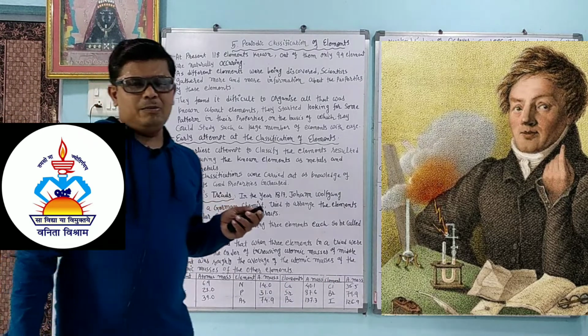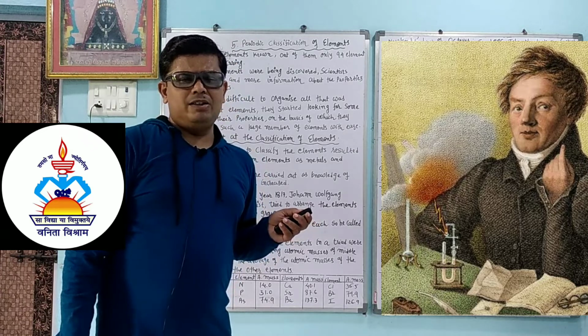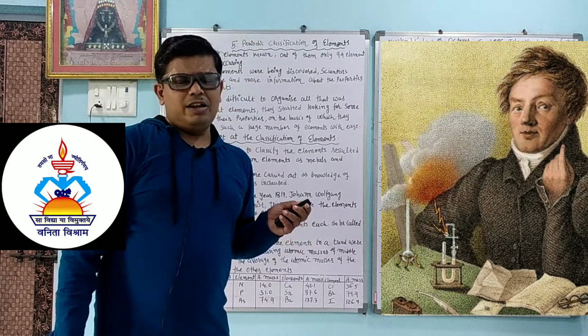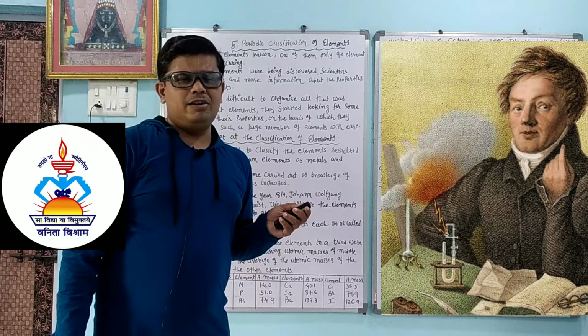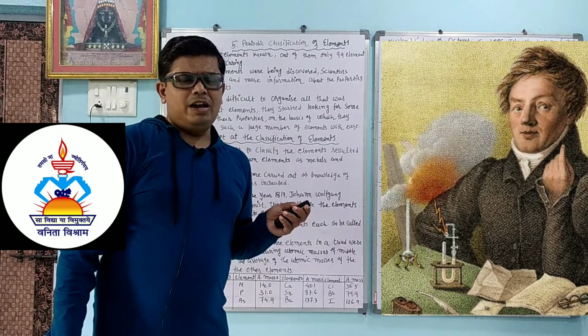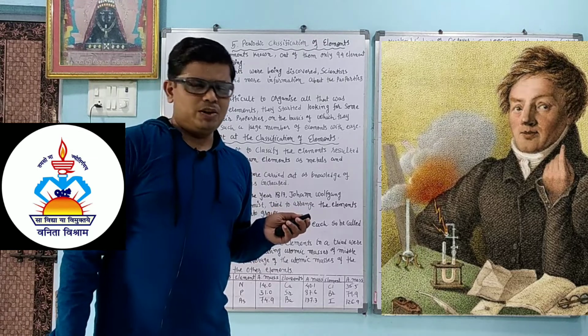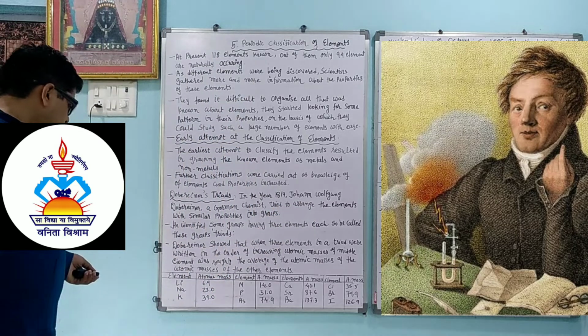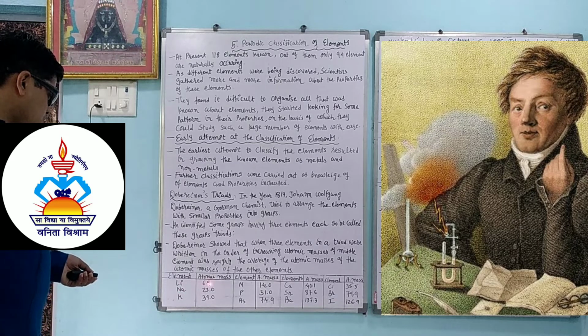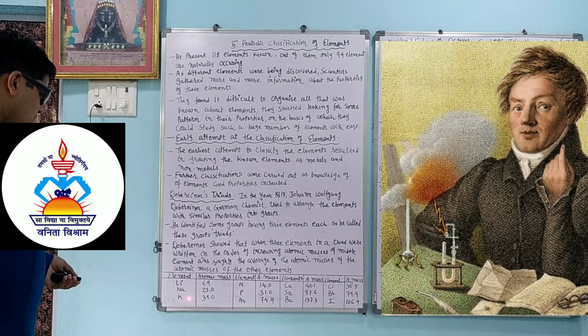When we add the atomic masses of the first and third elements and divide by 2, then we get the mass of the middle atom. For example, lithium is 6.9, sodium is 23, potassium is 39.0. Now when we add lithium and potassium masses and divide by 2, we get a value nearer to sodium.